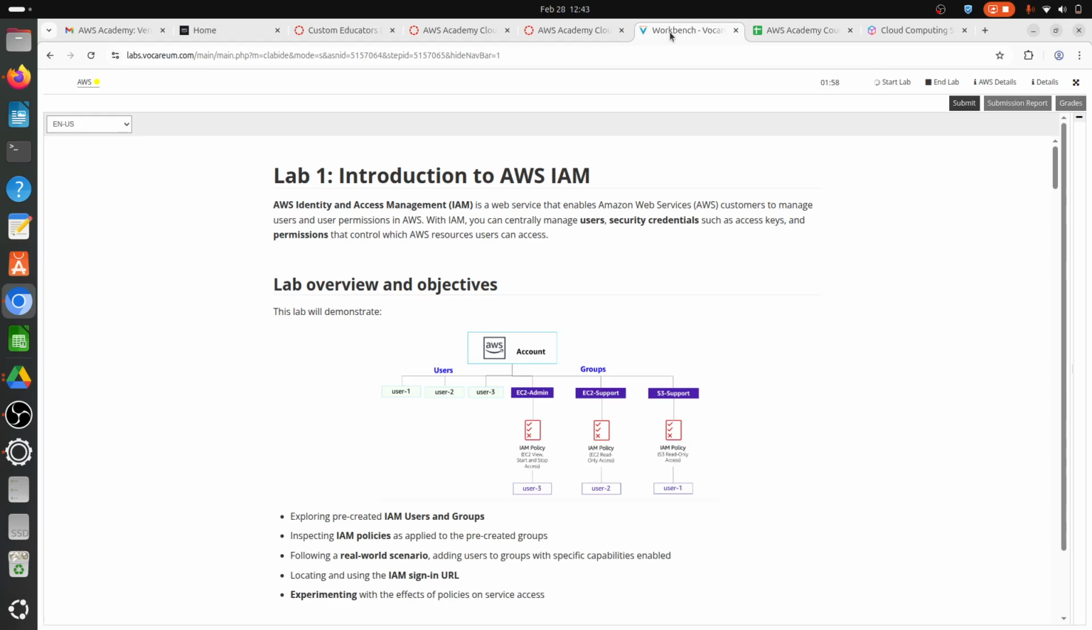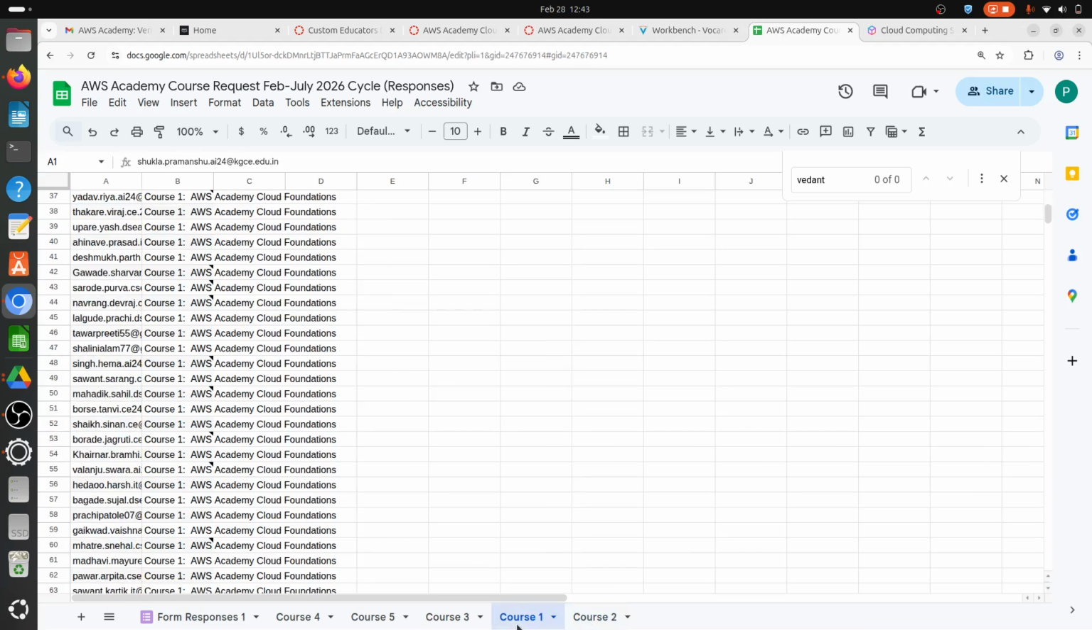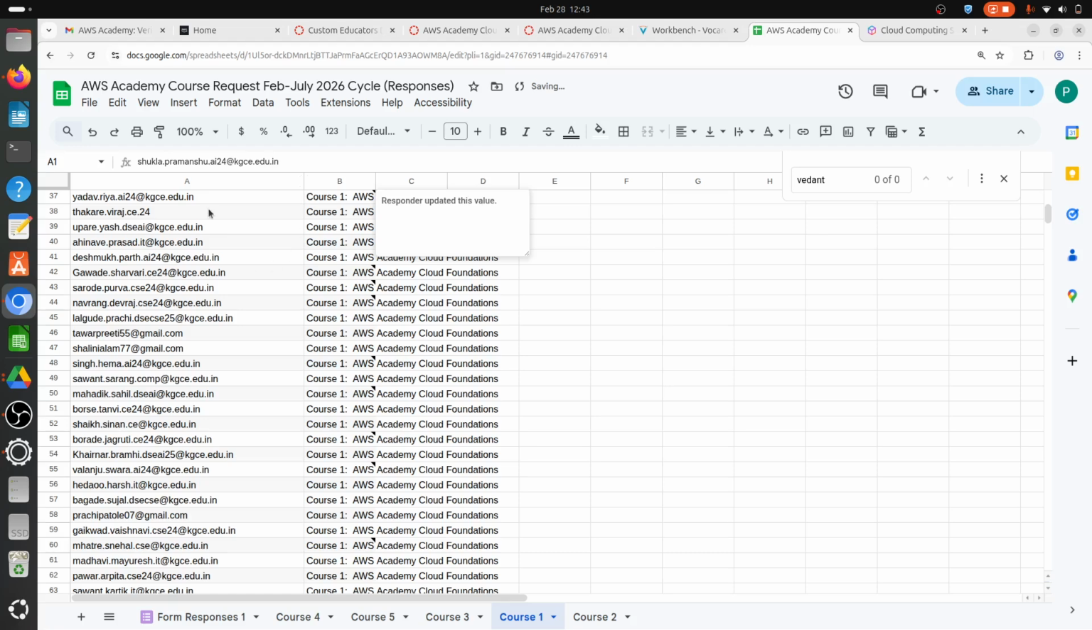Meanwhile, somebody has not received the mail for the first 2 courses. The courses namely Cloud Foundation course or Cloud Generative AI course. If you have not received a mail from AWS Academy as an invitation to access these 2 courses, put your name in the chat window so that I can search in this list whether you had opted for it or not. So I've segregated the data course-wise. I'll just quickly check your name, whether you have provided me details or not.